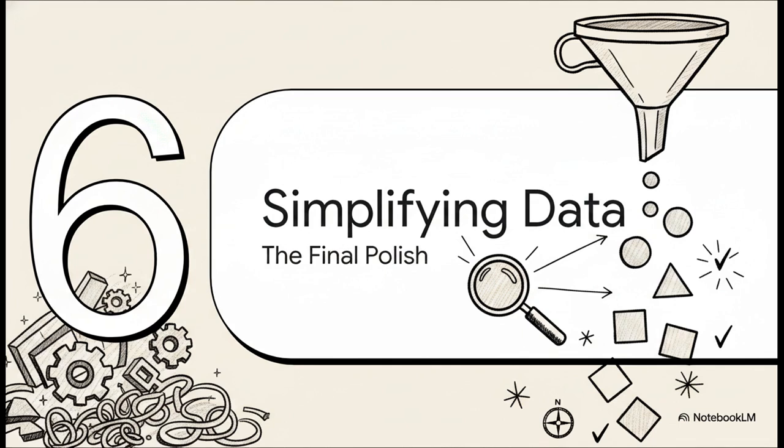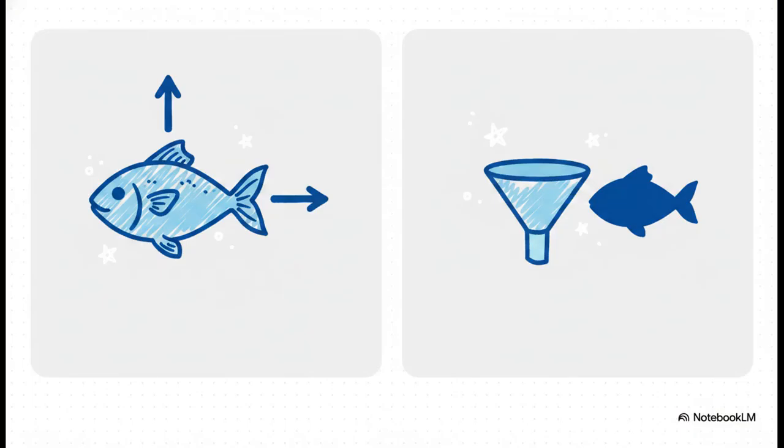Section 6. Simplifying data and next steps, the final polish. To wrap up our map, we need to introduce a concept that is crucial for handling the overwhelming datasets of the real world. Imagine you're trying to predict a type of fish. If you use both the fish's height and its length, well, those features are highly correlated. They basically tell you the exact same thing, which just introduces noise and confusion.